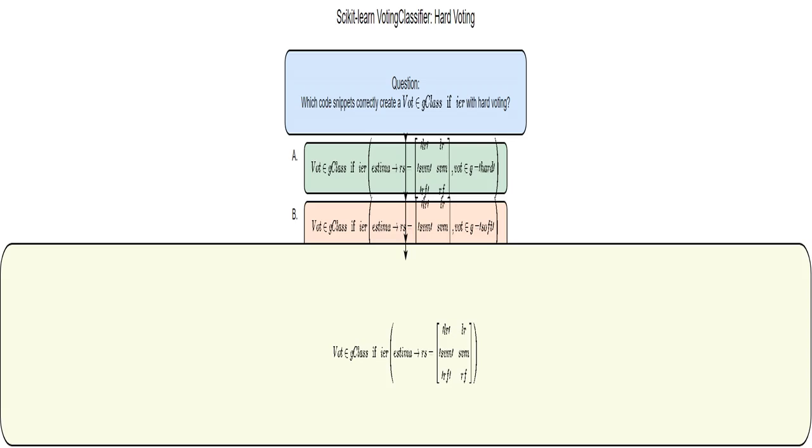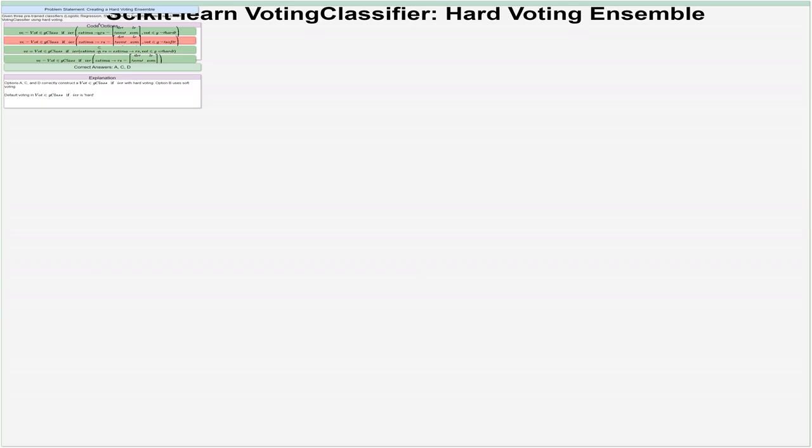The third example is similar to the first one. It creates a VotingClassifier with the same estimators. The clever bit is that it omits the voting parameter. In Sklearn's VotingClassifier, hard voting is the default, so we get hard voting without explicitly stating it. This works perfectly.